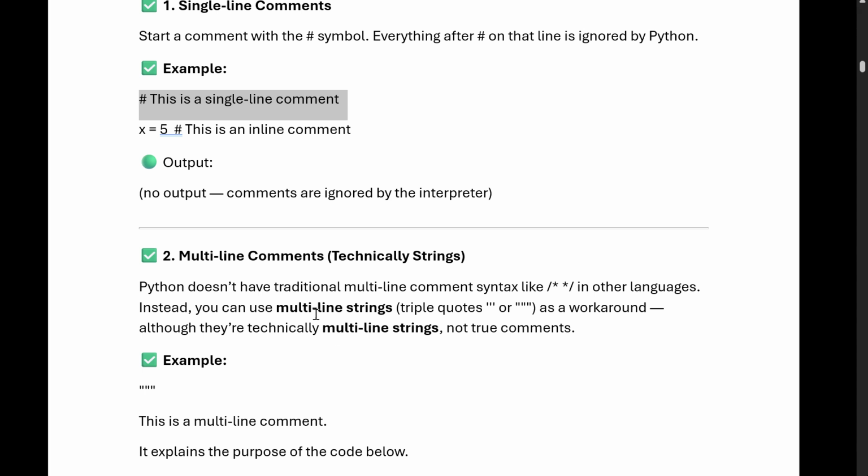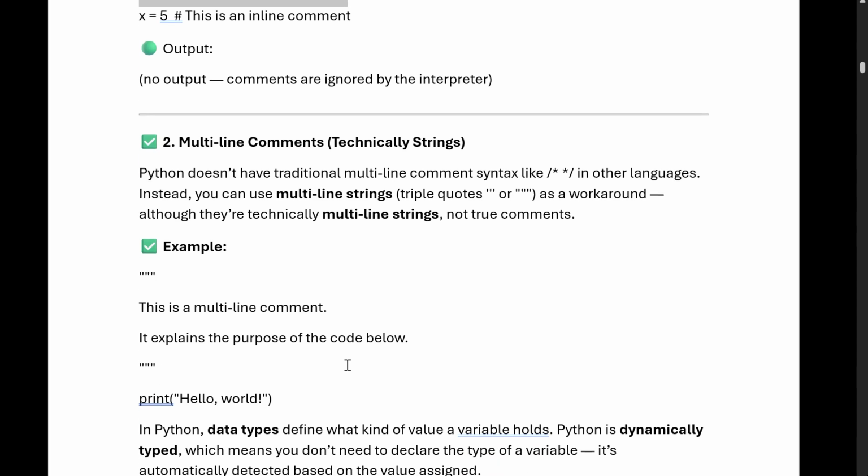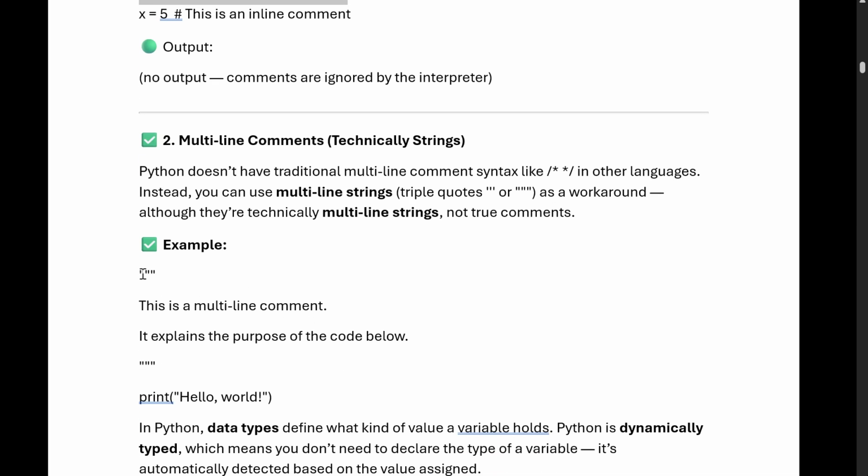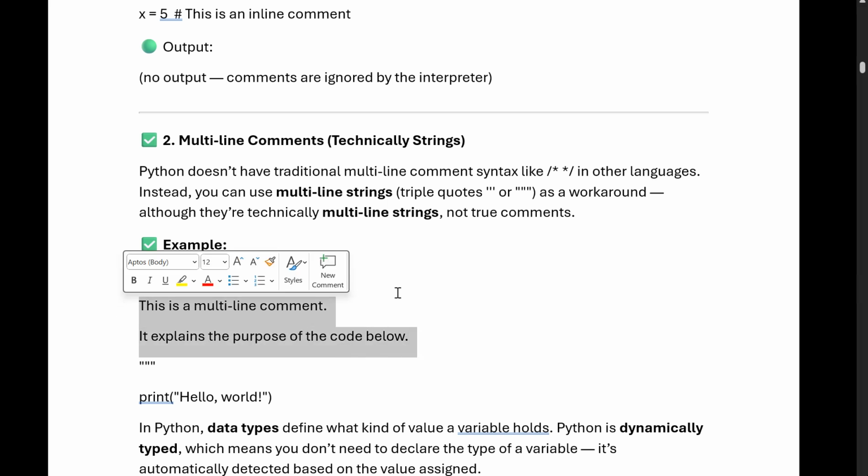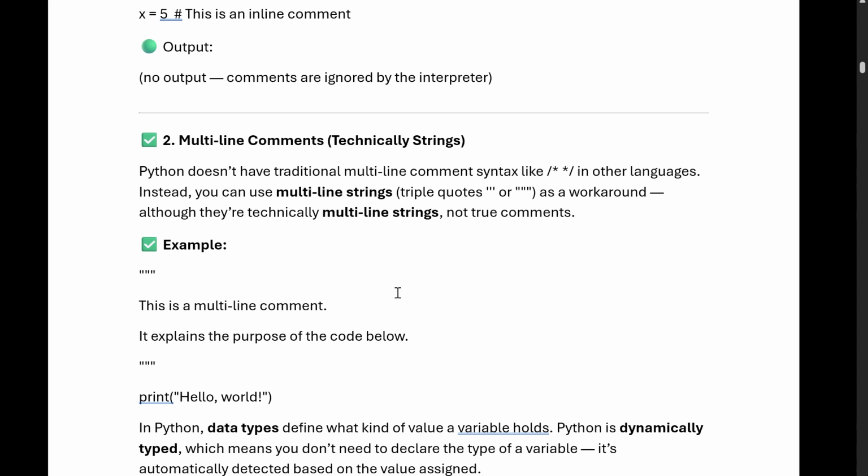Like any other, but instead, you can use a multi-line string with three quotes as a workaround. For example, this is a multi-line comment. You should start with the three quotes and end with the three quotes. Whatever is inside those three quotes, we'll treat as a Python comment.